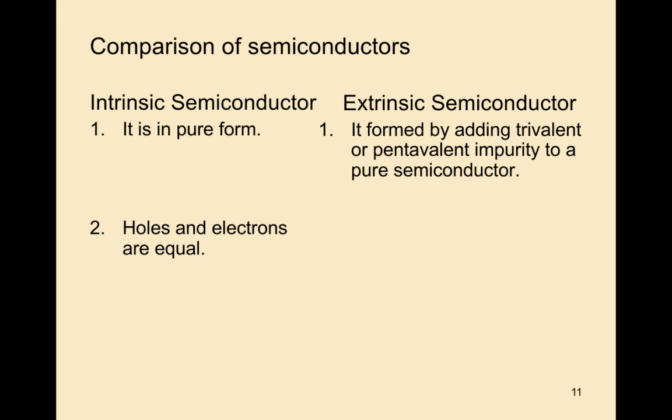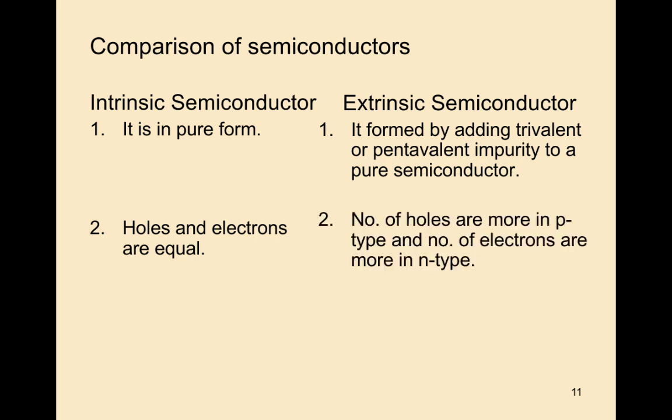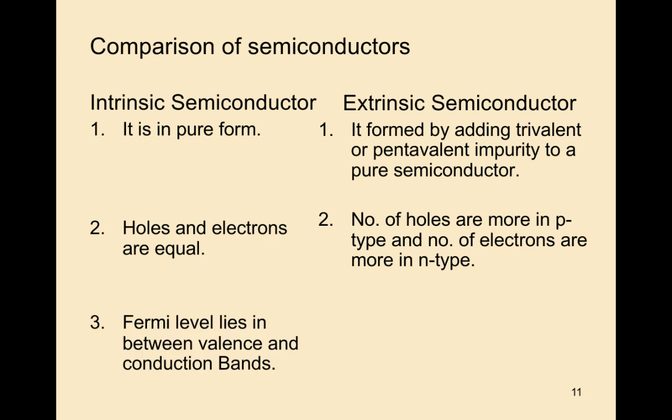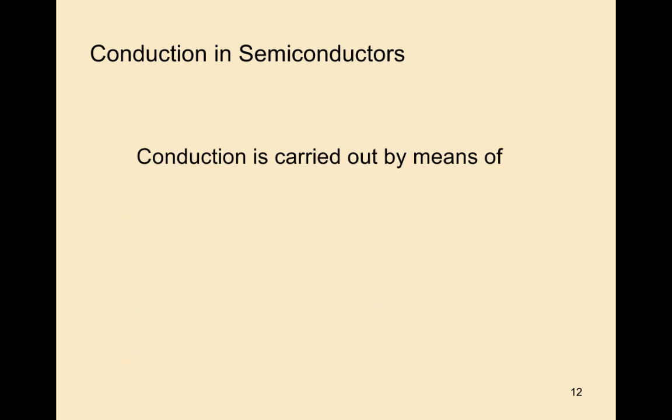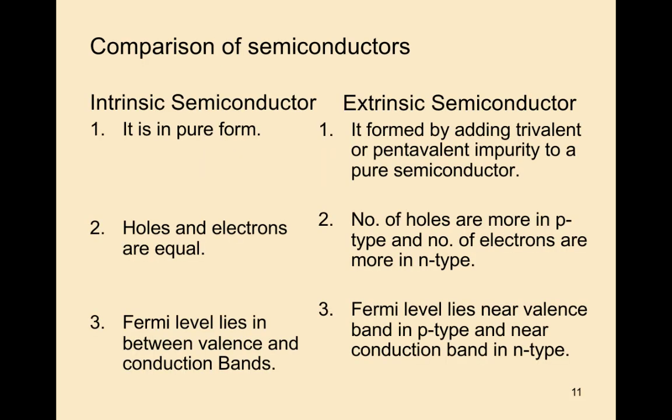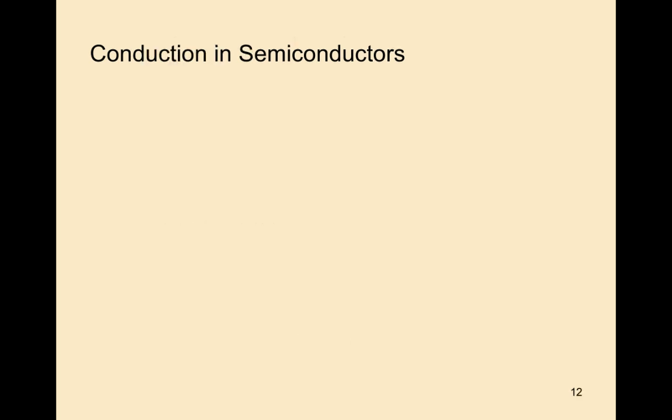In an intrinsic semiconductor, holes and electrons are equal. In an extrinsic semiconductor, the number of holes is more in a p-type semiconductor and the number of electrons is more in an n-type semiconductor. In an intrinsic semiconductor, the Fermi level lies between the valence band and the conduction band. In an extrinsic semiconductor, the Fermi level lies near the valence band in a p-type semiconductor and near the conduction band in an n-type semiconductor. These are the differences between intrinsic and extrinsic semiconductors.